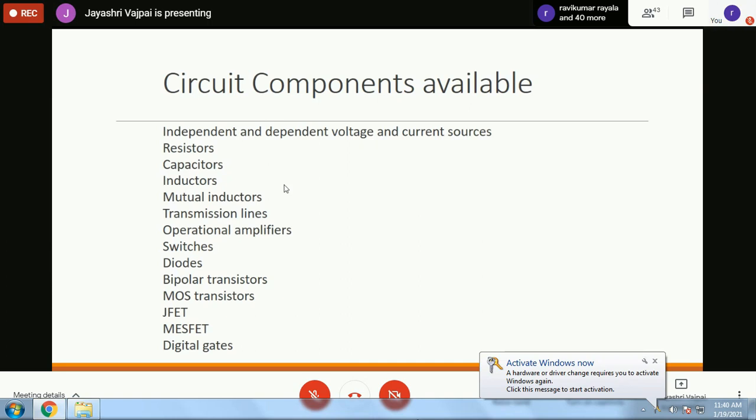And the latest ones are also available. We even have IoT components available in the premium version. So that means the communication systems are there in the system. They can be integrated with cloud also.